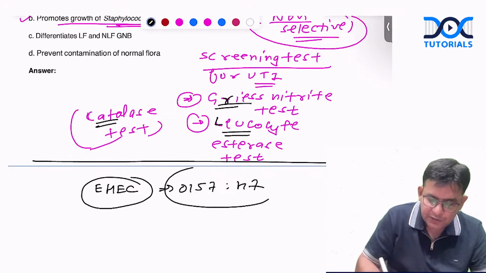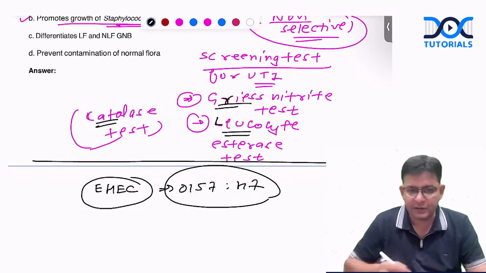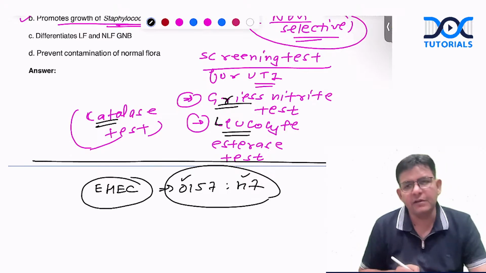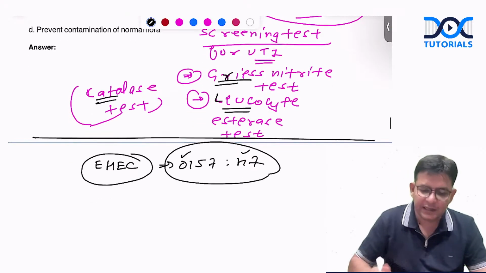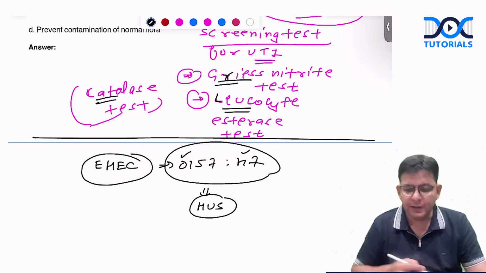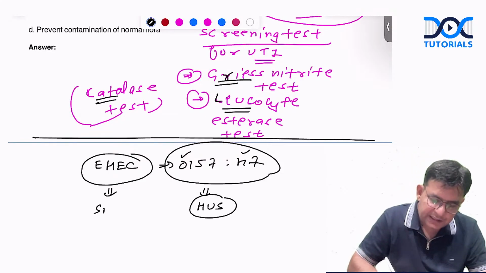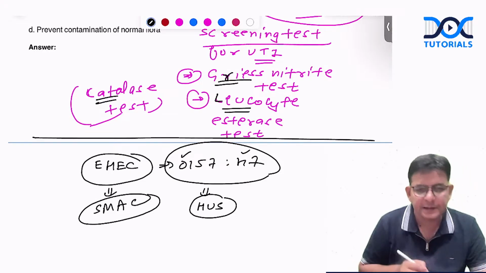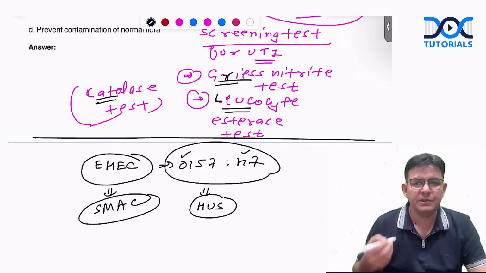O157H7. This question came in the NEET PG. What is this O? Somatic. What is this H? Flagellar antigen. And it leads to what in the children? HUS, hemolytic uremic syndrome. And the culture media for this EHEC is SMAC. Why do we use SMAC, guys? Because it does not ferment the sorbitol.